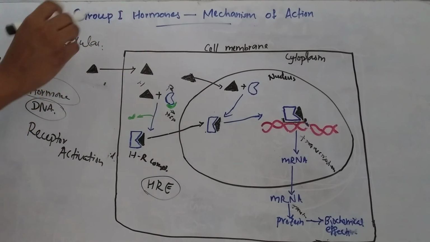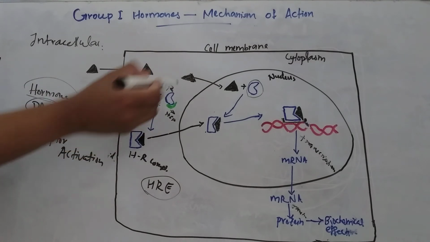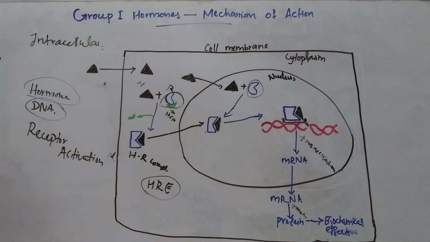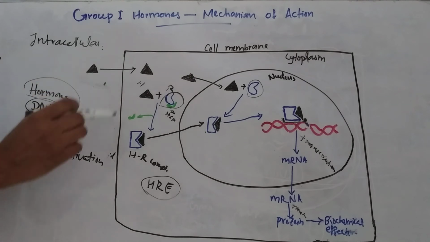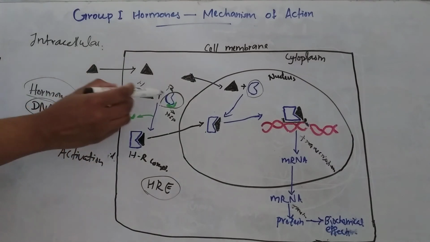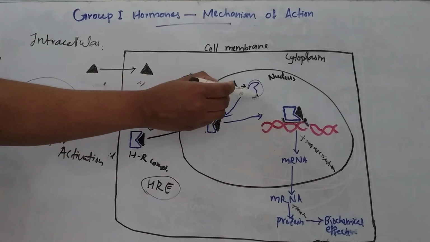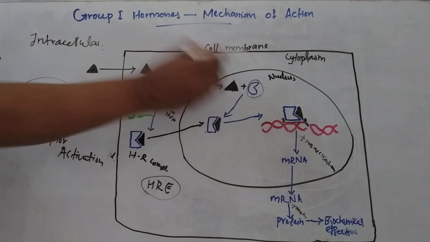For group 1 hormones, these receptors are present in the nucleus or in the cytoplasm. For glucocorticoids, mineralocorticoids, sex steroids and calcitriol, these receptors are present in the cytoplasm, and for T3, T4 and retinoic acid, the receptor is present in the nucleus.